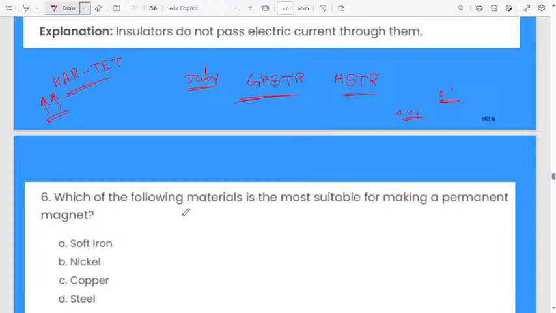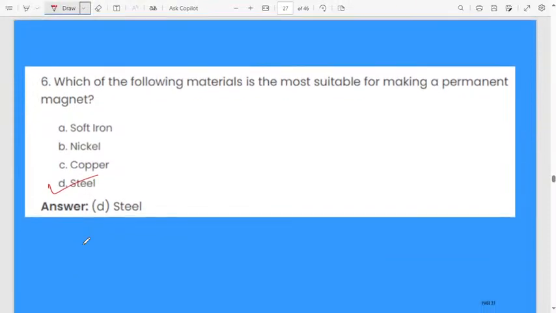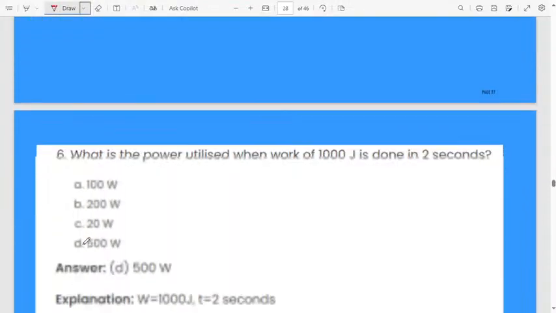Next question: which of the following materials is the most suitable for making a permanent magnet? Very easy question. Steel. Steel you can convert into a permanent magnet.